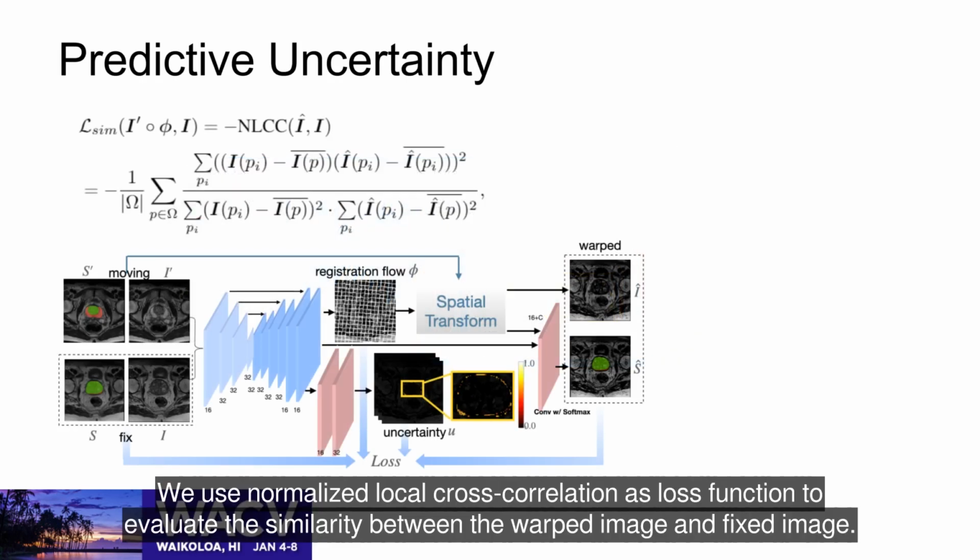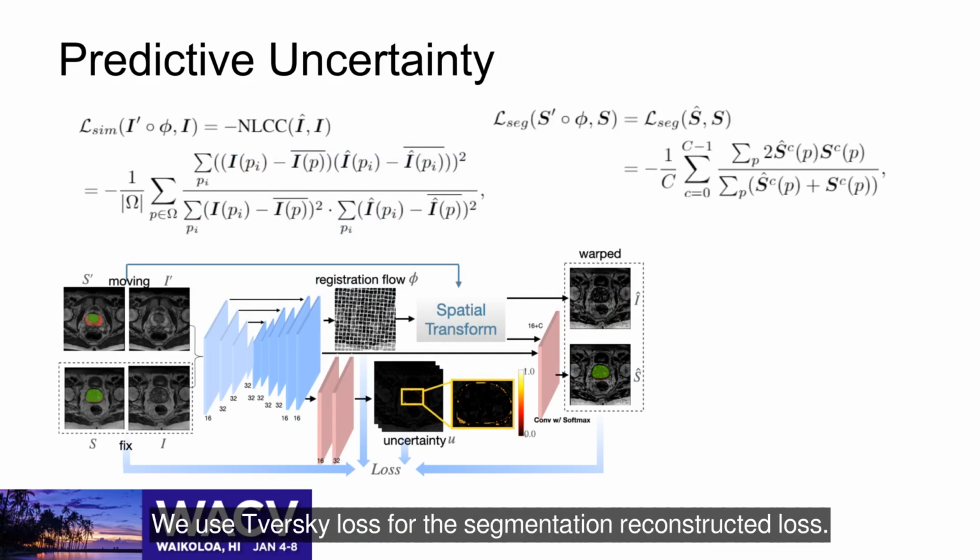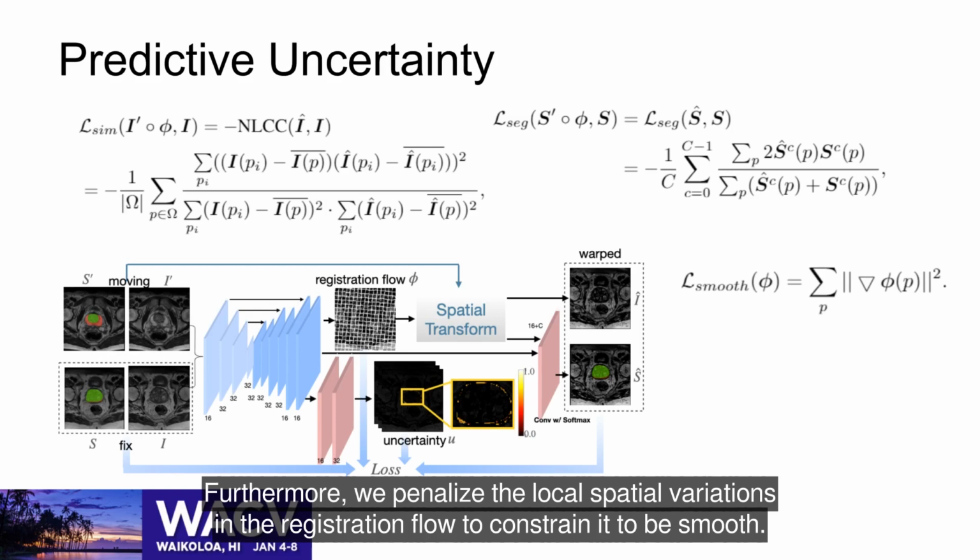We use normalized local cross-correlation as loss function to evaluate the similarity between the warped image and fixed image. We used Tversky loss for the segmentation reconstructed loss. Furthermore, we penalize the local spatial variations in the registration flow to constrain it to be smooth.